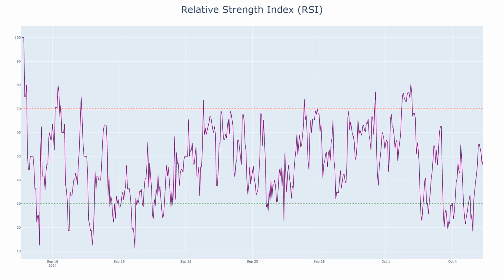Traders should keep an eye on how USDTARS reacts around these RSI levels, as similar patterns in the past have led to price rebounds or declines based on RSI positioning.